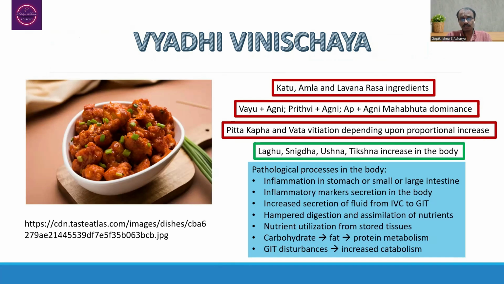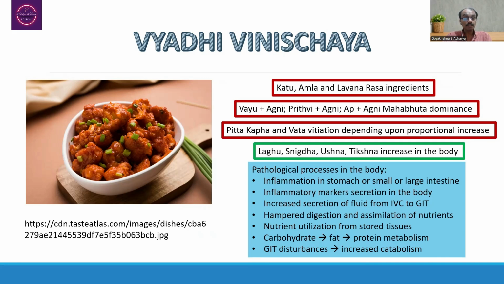When you think about the first significance, that is Vyadhi Vinischaya, suppose the person consumes this Gobi Manchurian. We know it has Katu, Amla and Lavana Rasa substances. When you look into the Pancha Mahabhuta constituency, Katu Rasa substances have Vayu and Agni Mahabhuta dominance.